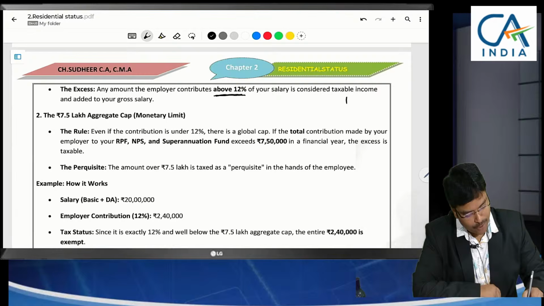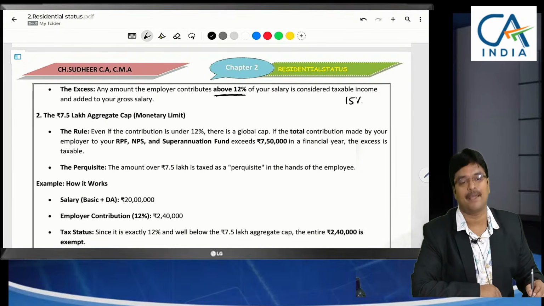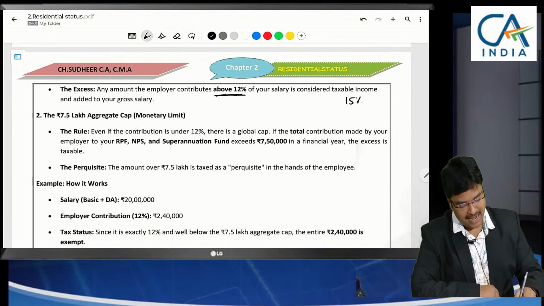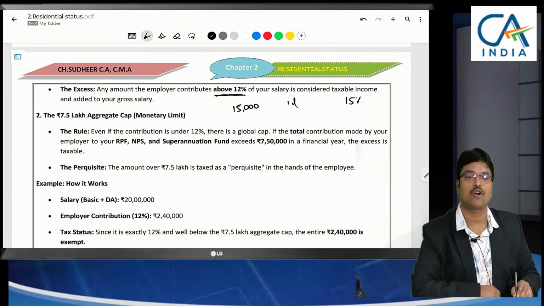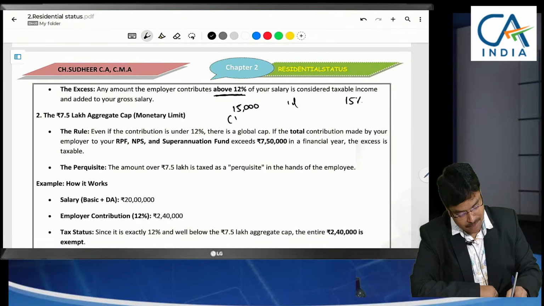Now let me continue. The excess above 12%. Sir, if the employer contributes 15%, then what happens? Let us assume salary is 1 lakh. How much will be added to the salary? 15,000 will be added since he is contributing. Out of which exemption is restricted to 12,000 only.